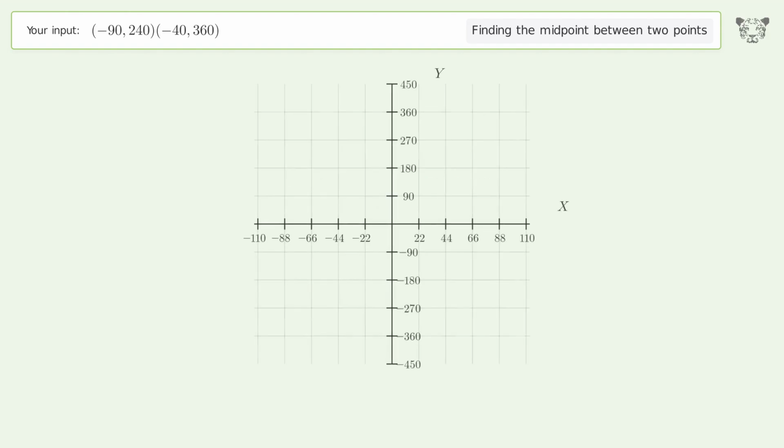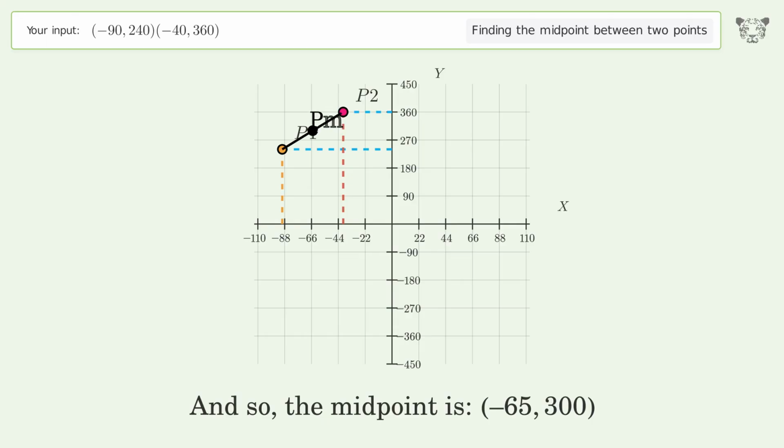And so, the midpoint is negative 65, 300.